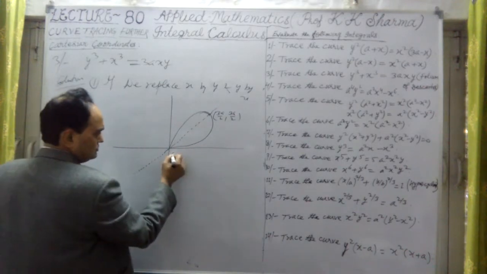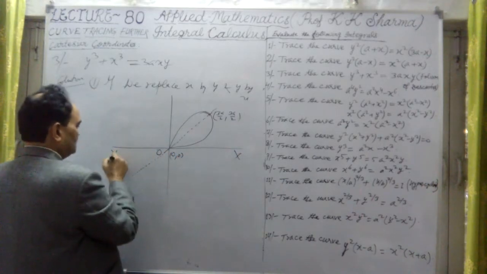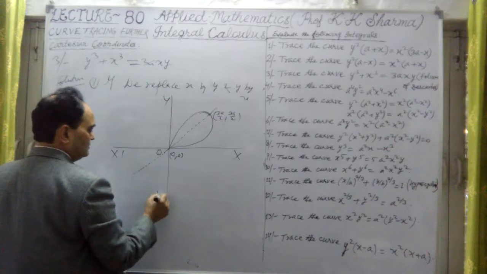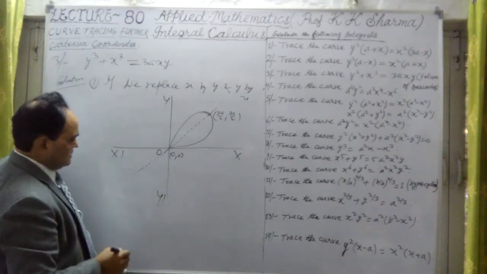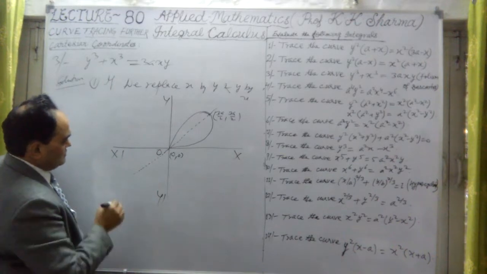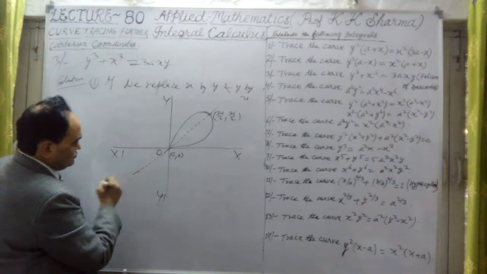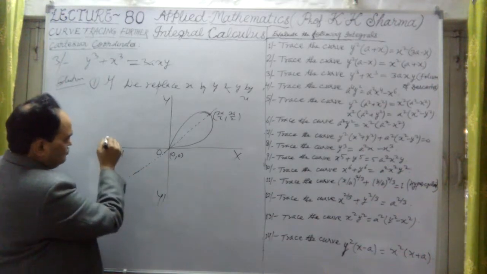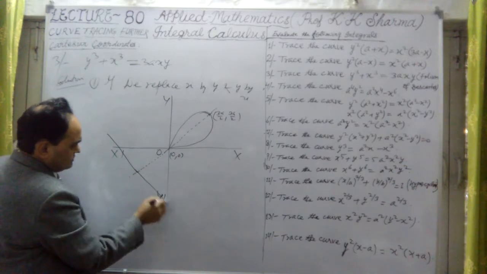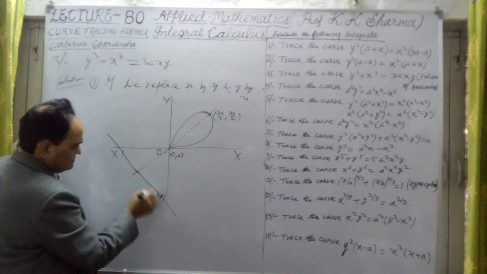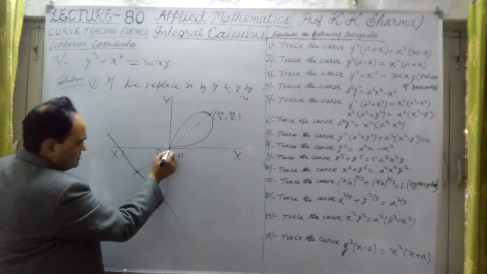Okay, passing through the origin, this is the 0, 0 point. This is O, the x axis, x dash, and this is the y and y dash axis. Now, what is the asymptote here? If I find y equal to x, as I told you, there is an oblique asymptote. y equal to x is there. This is oblique, okay, here it is.